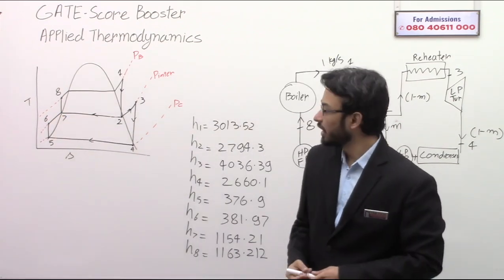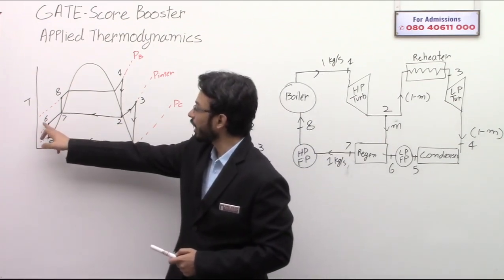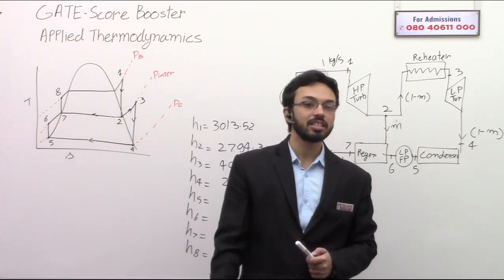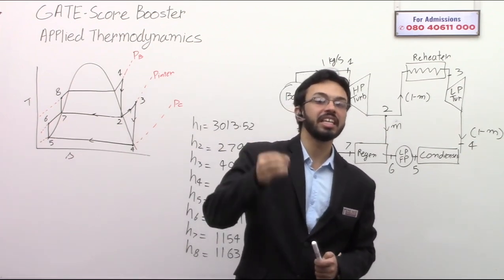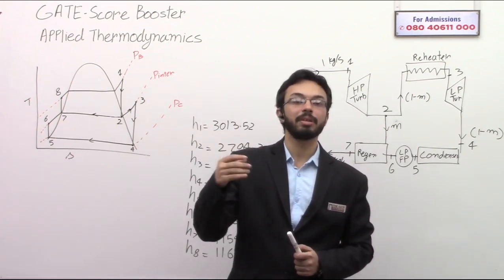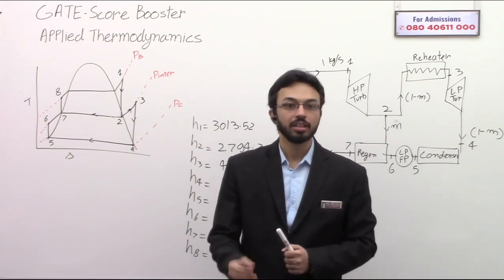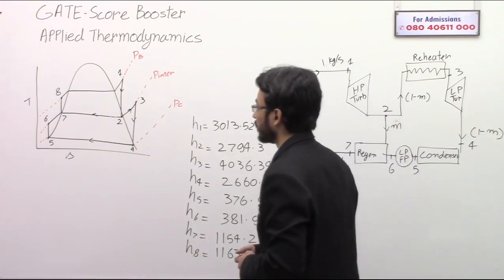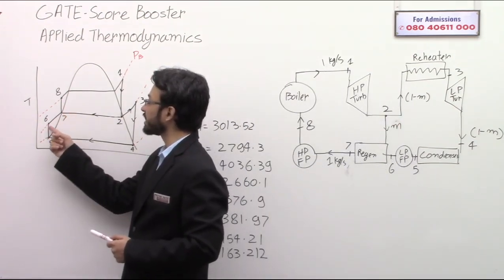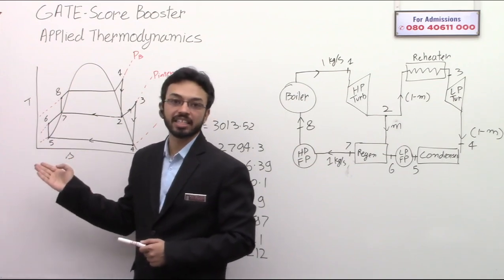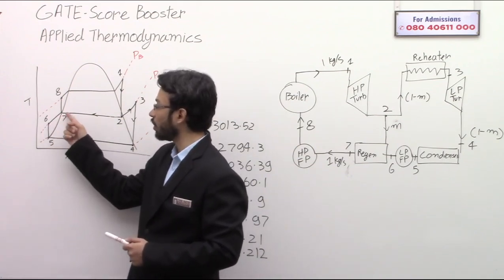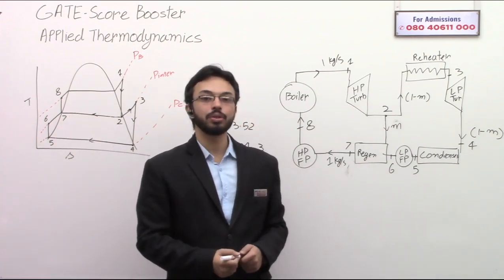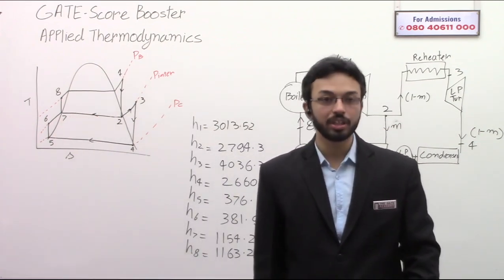The use is that since you are able to heat this fluid from 6 to 7 without any additional supply of heat, the net heat that you are going to supply to the cycle is reduced. Why? Because this much heating of the cold water is done without addition of any external heat. That's why we do the regeneration.